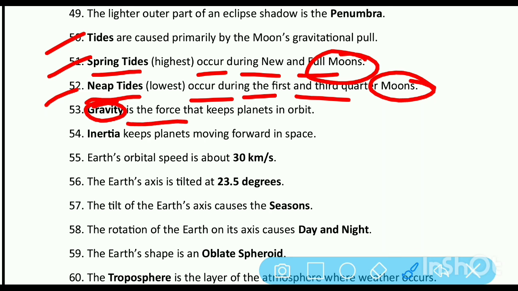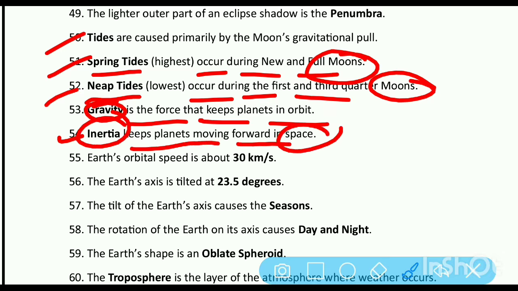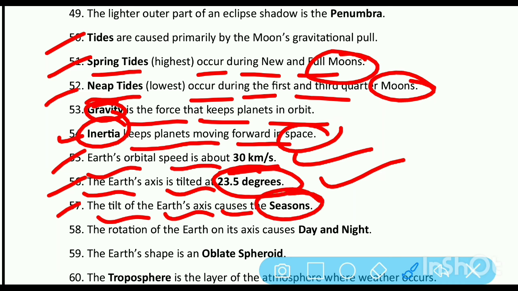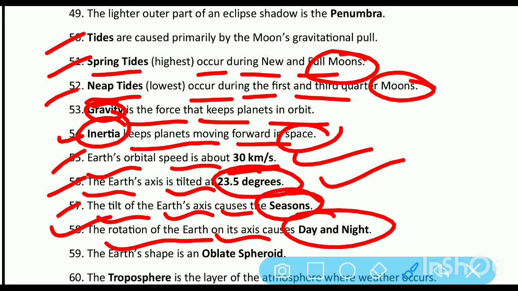Gravity is the force that keeps planets in orbit. Inertia keeps planets moving forward in space. Earth's orbital speed is about 30 km per second. The Earth's axis is tilted at 23.5 degrees. The tilt of the Earth's axis causes the seasons. The rotation of Earth on its axis causes day and night. Earth's shape is an oblate spheroid.